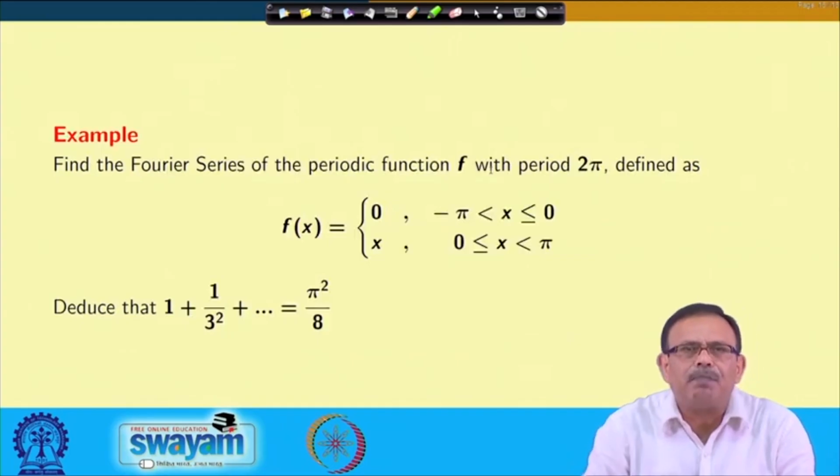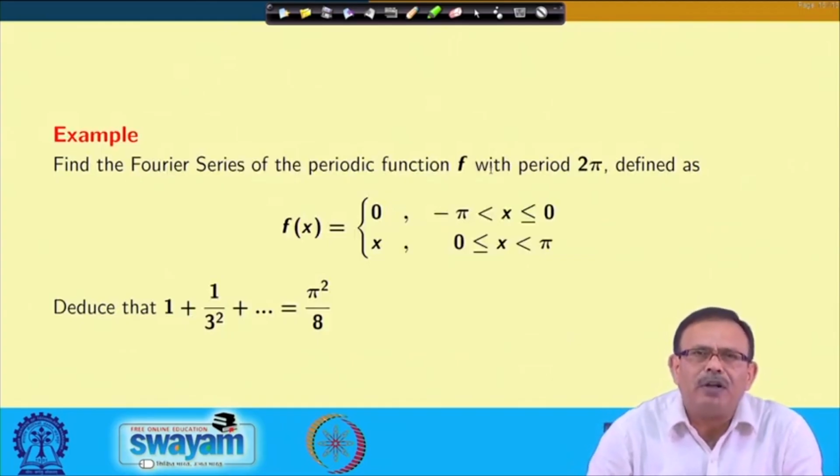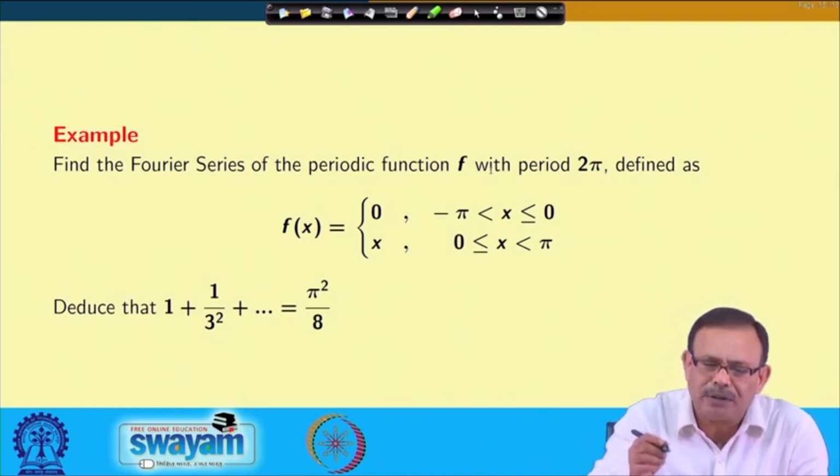Now, let us take an example. We want to find the Fourier series of a periodic function f with period 2 pi, which is defined as f x equals 0 for minus pi to 0 and x for 0 to pi. So, basically your range is from minus pi to pi, and from there we want to prove that the value of the series 1 plus 1 by 3 square, 1 by 5 square like this, equals pi square by 8.